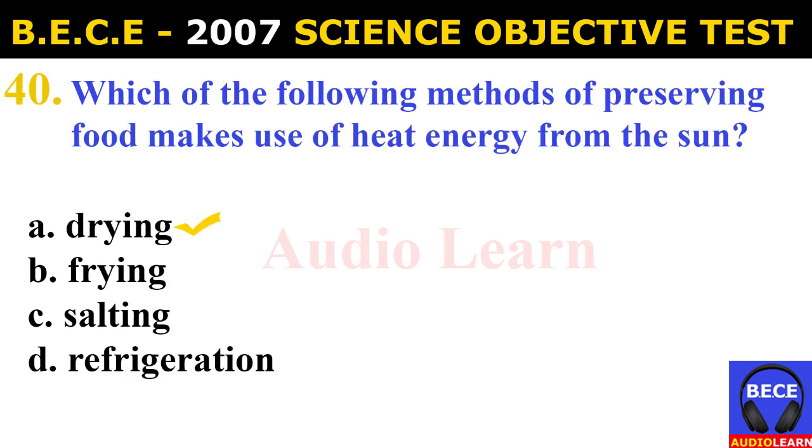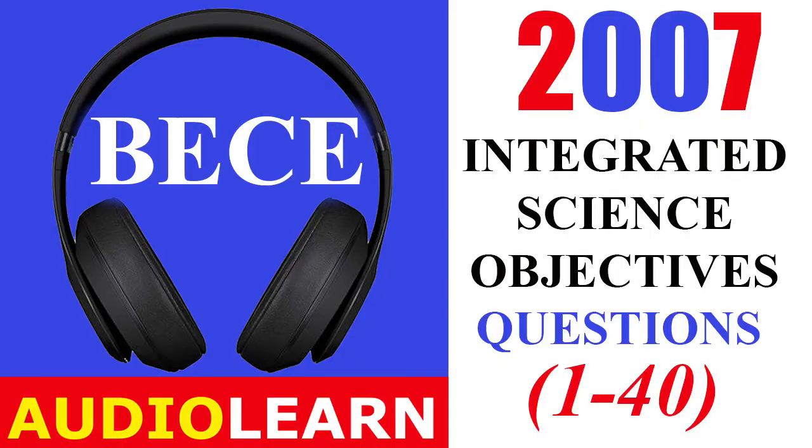Number 40. Which of the following methods of preserving food makes use of heat energy from the sun? A. Drying, B. Frying, C. Salting, D. Refrigeration. And the answer is A. Drying. Which of the following methods of preserving food makes use of heat energy from the sun? Drying.